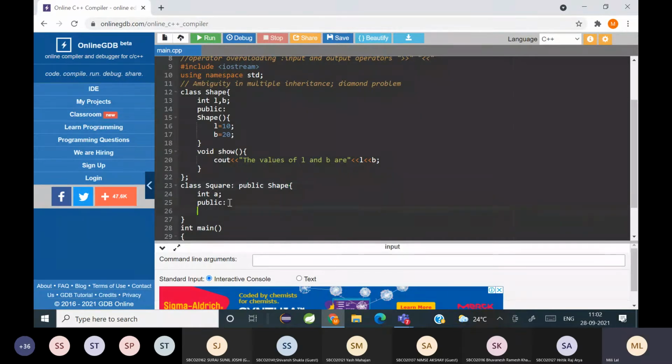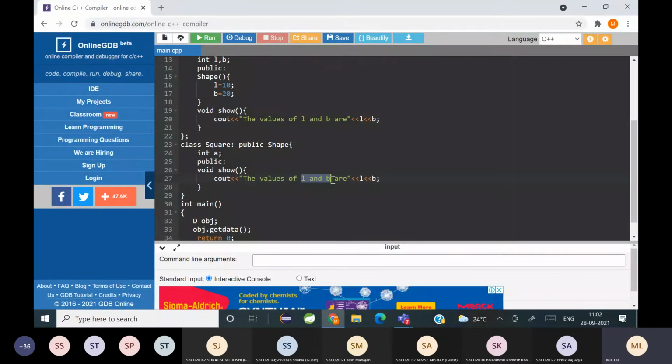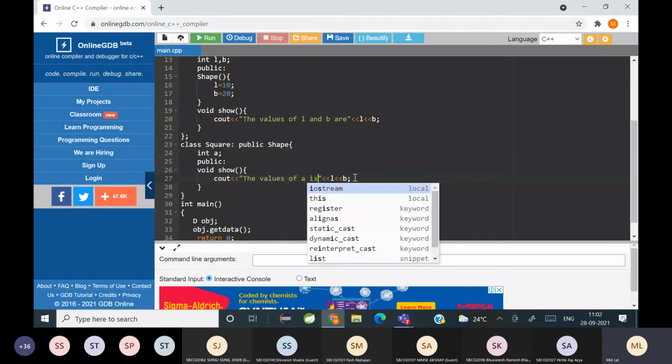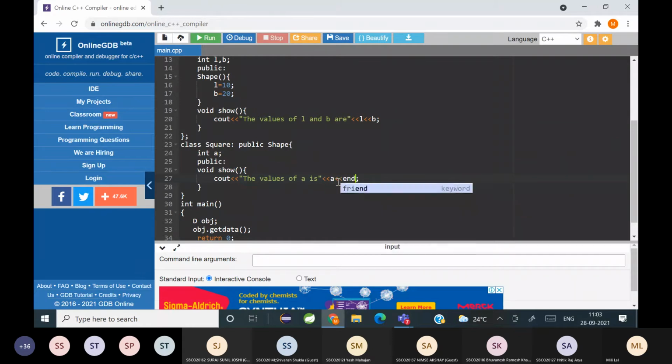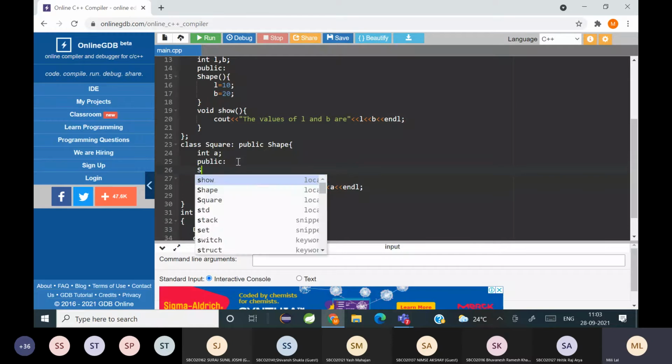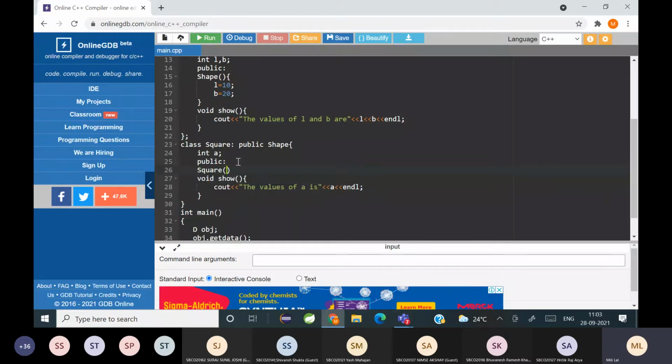And here again I'm writing this function, cout value of A is A. And here A is equal to 30.